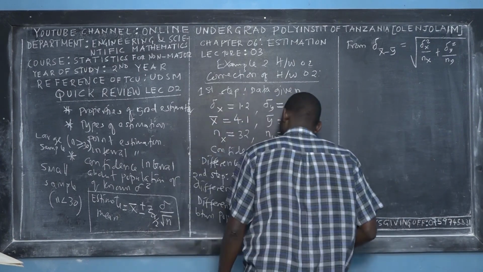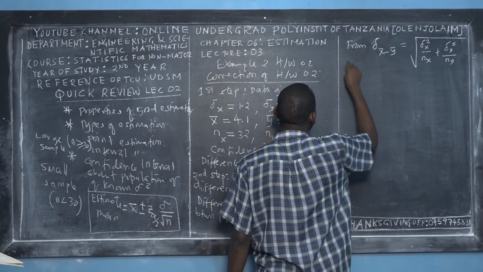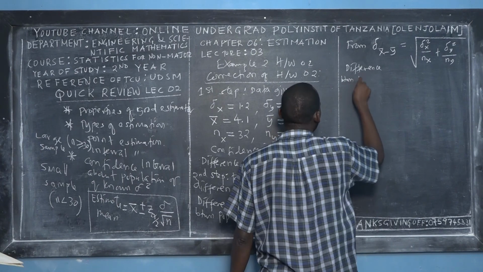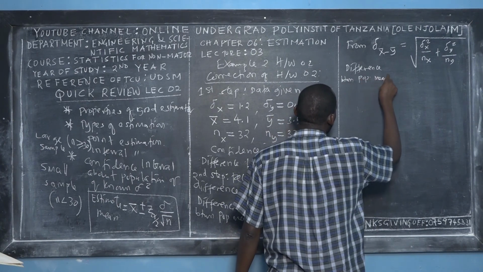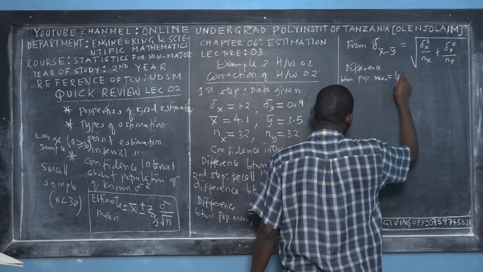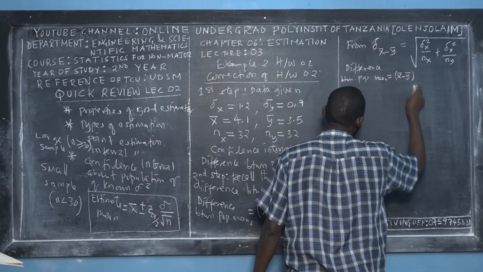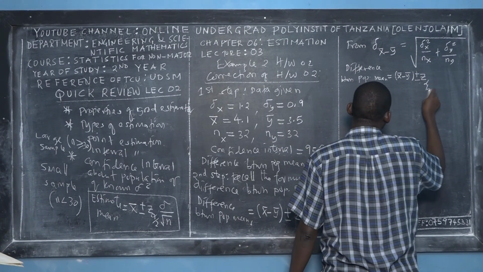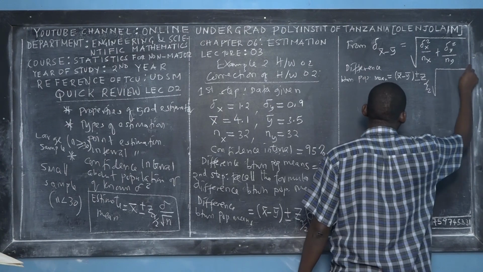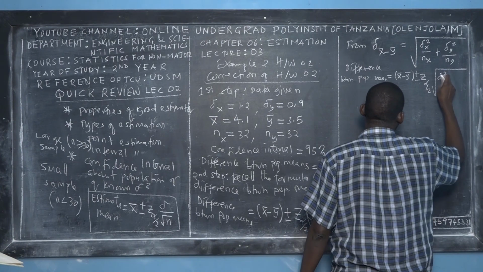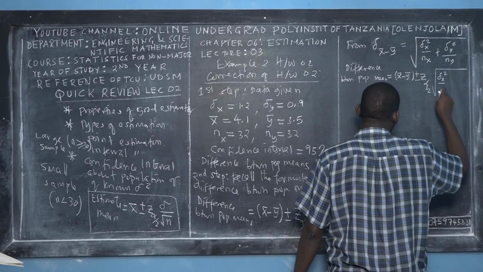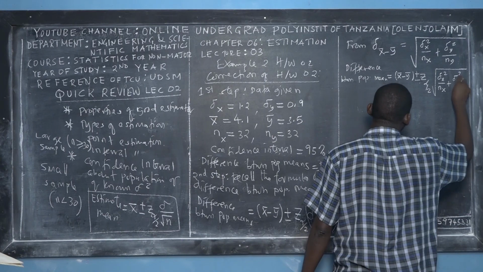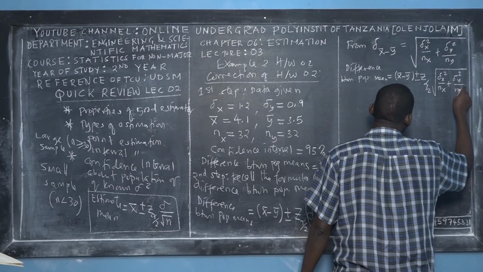So that's why we say the difference between population means. So now the formula for the difference between population means is given as the difference between the sample means, and then plus or minus the standardized value at the half significance level, times the square root of the variance of population X over the sample size of population X, plus the variance of population Y over the sample size of population Y.